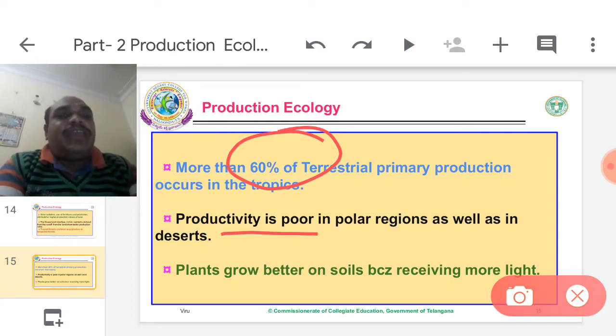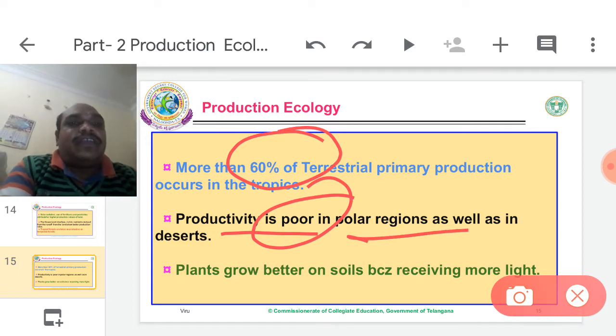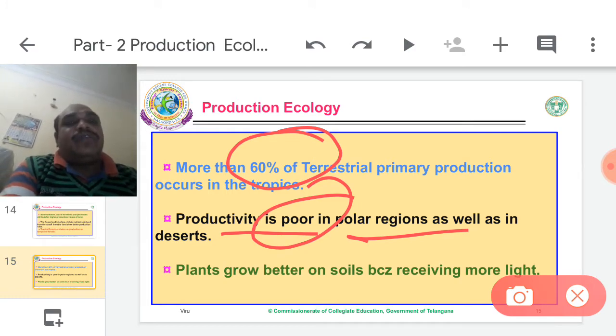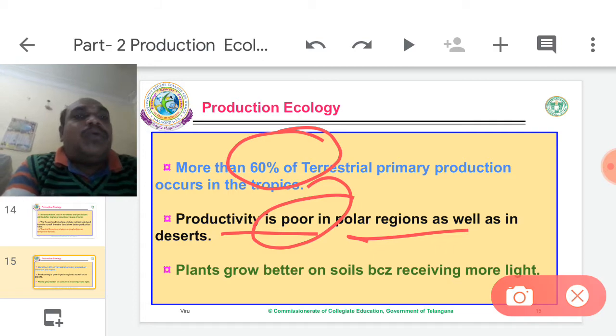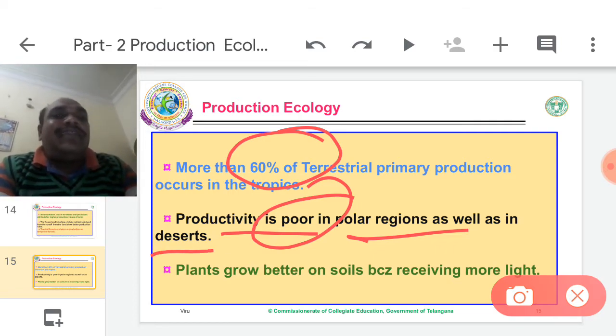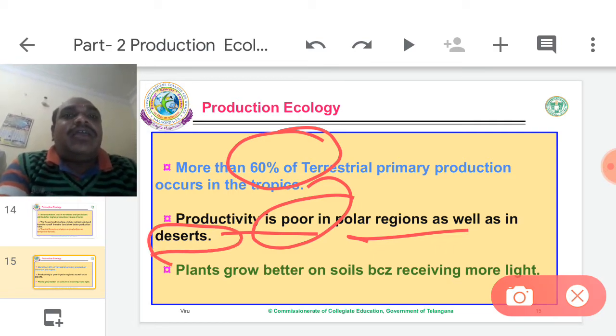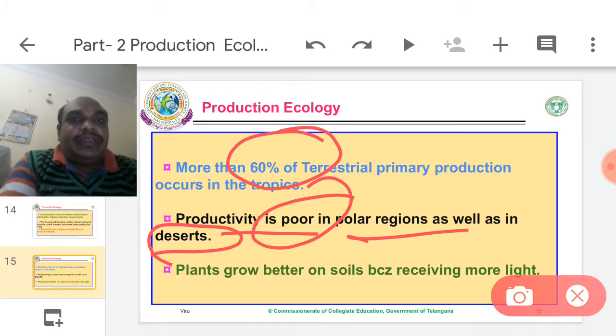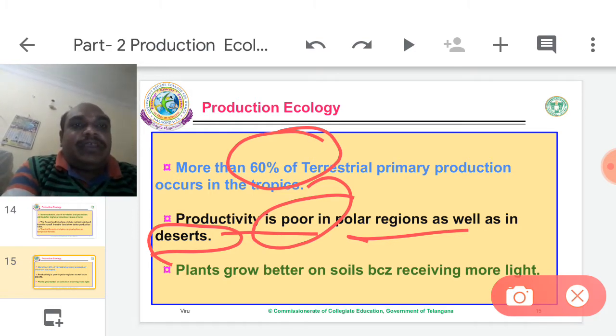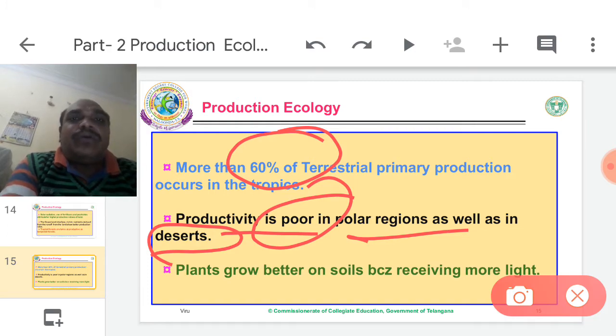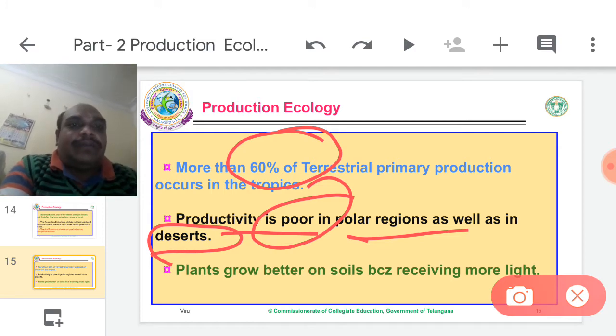But productivity is very poor at polar regions because there is no temperature, no proper nutrients, and no decomposition at polar regions, as well as in desert areas. In deserts, there is a crisis of water. Therefore, decomposers are also very few. That's why nutrients are very few, and the plant cannot produce proper production.